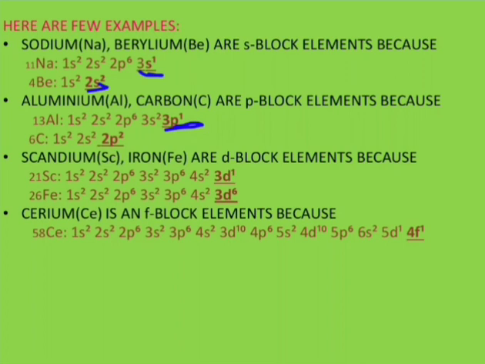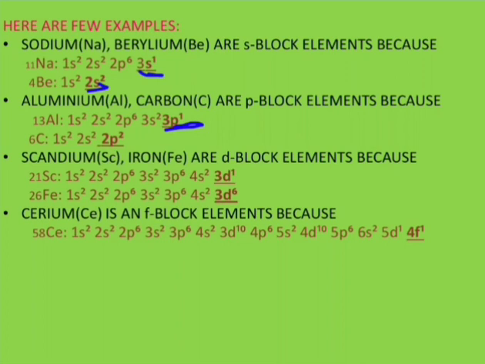If the last electron enters the s orbital or s subshell of an atom, then it will be kept in the s block elements. That means all the elements in which the differentiating electron, the last electron, enters the s subshell are grouped under s block elements.